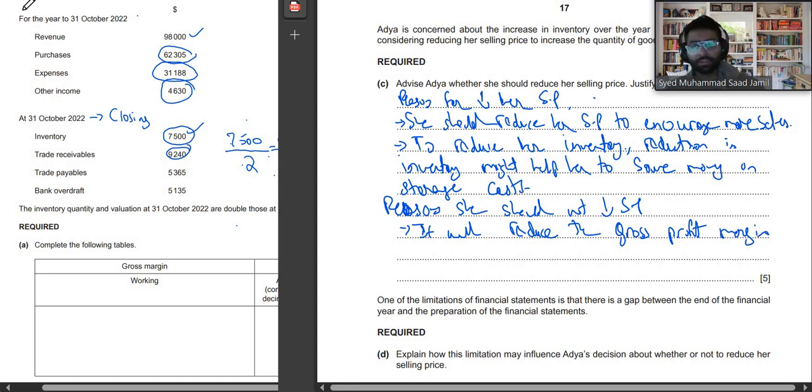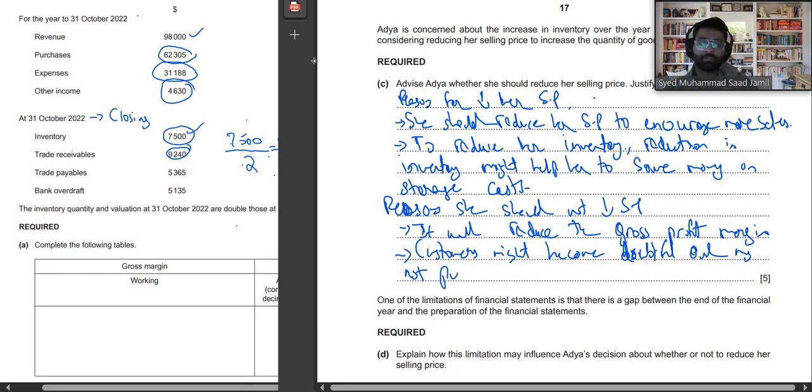So that's why she should not reduce her selling price. Customers might become doubtful and may not purchase. Why? Because look, before the prices were high, now the prices have decreased. So as a customer, you might think, oh, the prices might decrease again, so why should I not wait instead of purchasing now?